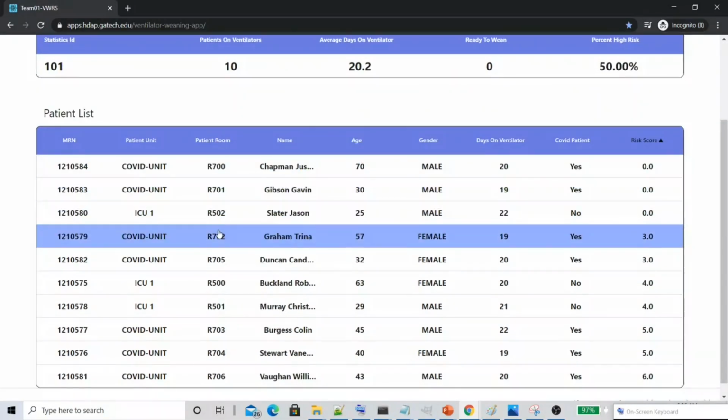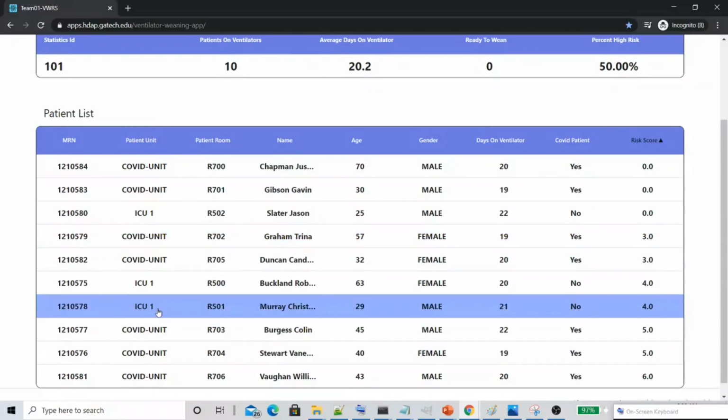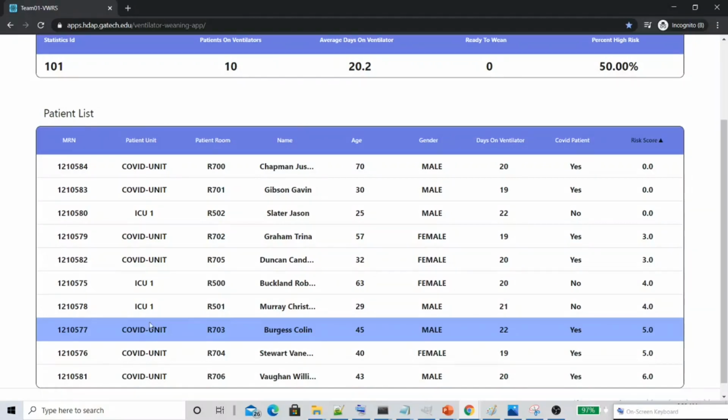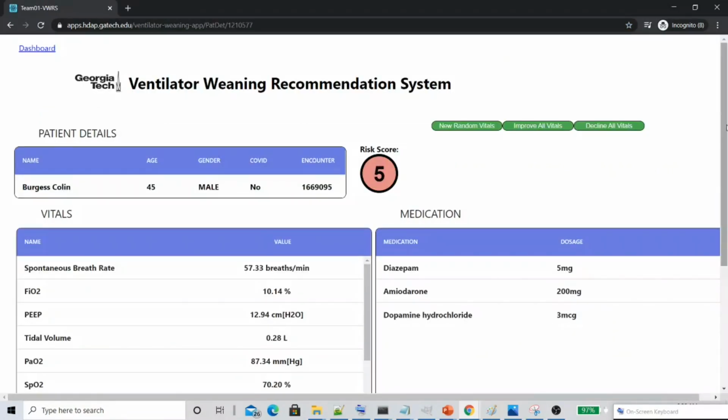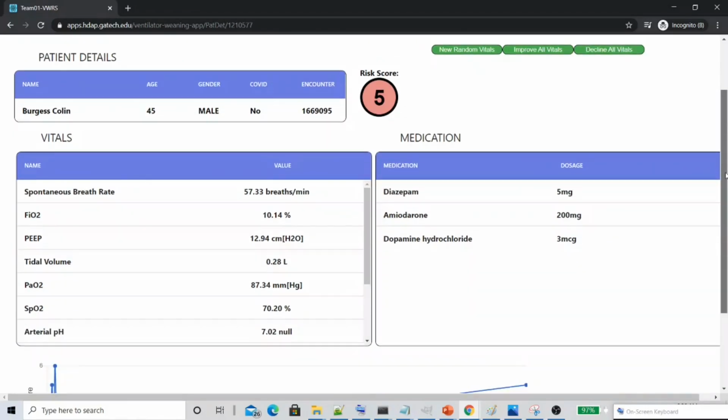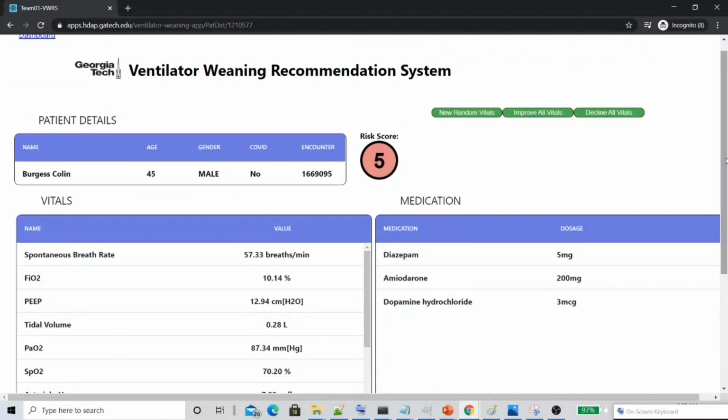By selecting one of these rows, we will be able to look into patient information. So let's go ahead and do that. I'm going to select this patient, and this is the patient detail screen, which consists of the patient information, their vitals, their medication.